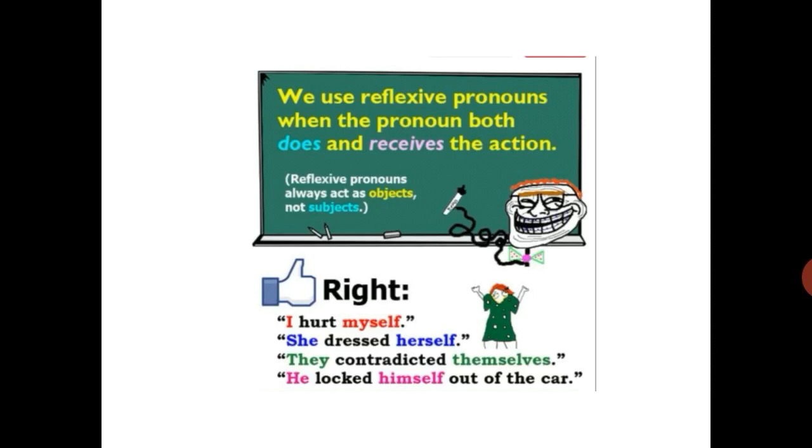Third example, they contradicted themselves. Here also the action is done by they, and they are the ones who receive the action. So themselves is a reflexive pronoun. Taking the fourth example, he locked himself out of the car. Here the doer is he and the receiver of the action is also the doer. So himself is a reflexive pronoun.